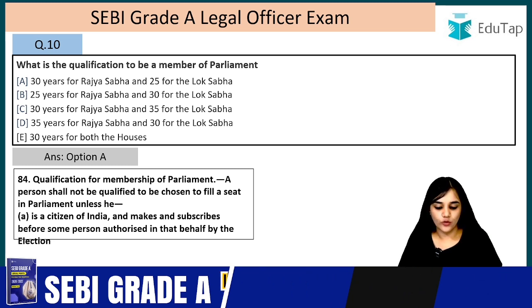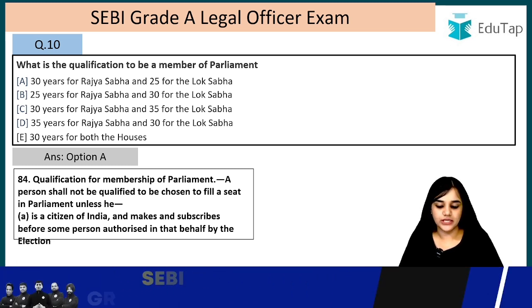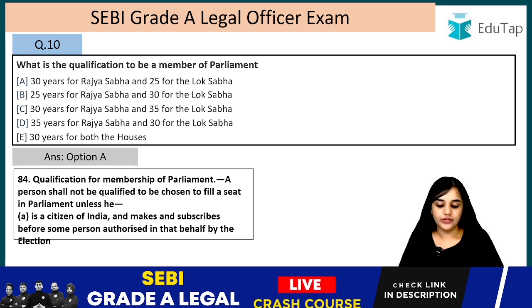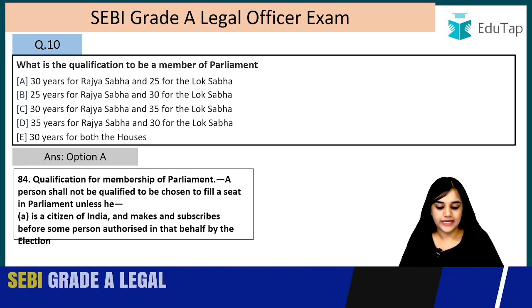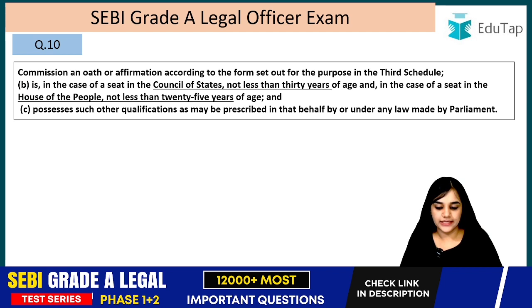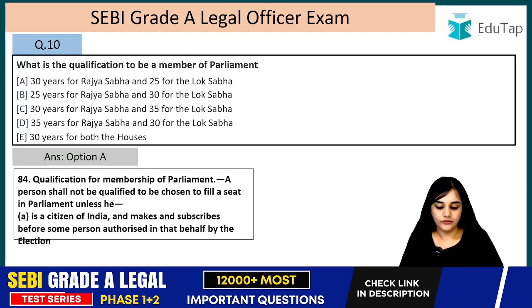A person shall not be qualified to be chosen to fill a seat in the Parliament unless he is a citizen of India and makes and subscribes before some person authorized in that behalf by the Election Commission. So first of all, he must be a citizen of India, and who will administer the oath to them?